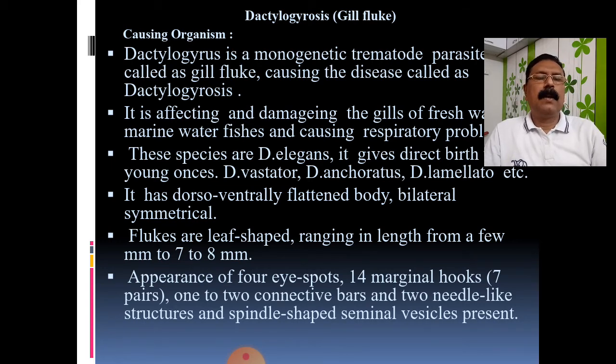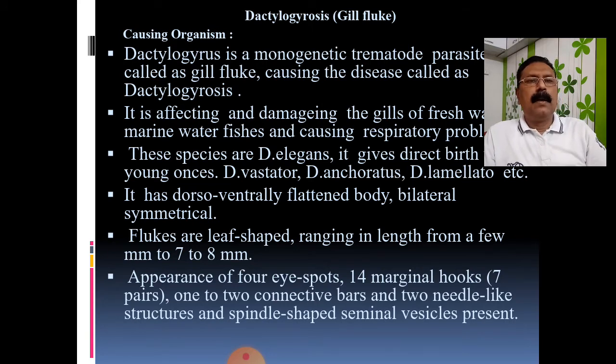Dear friends, this Dactylogyrus is one of the ectoparasites of the fish. It is found generally in freshwater as well as marine water fishes. That means whenever any infection of Dactylogyrus is there, you can see it very easily externally. That means it is visible on a large scale.